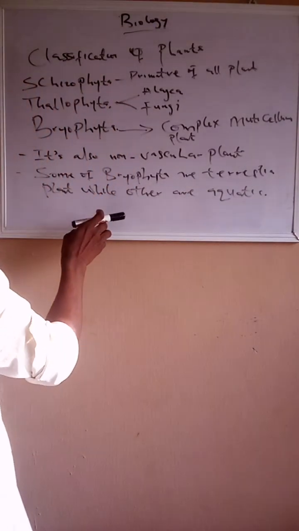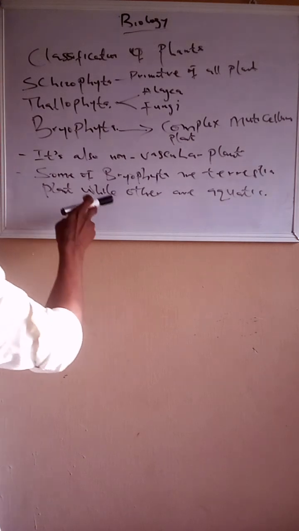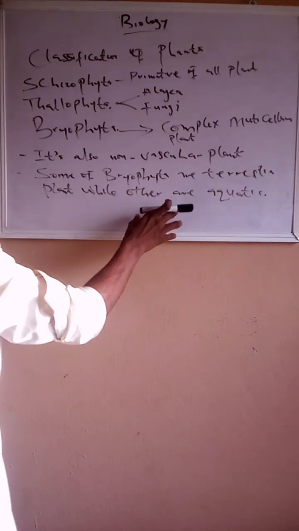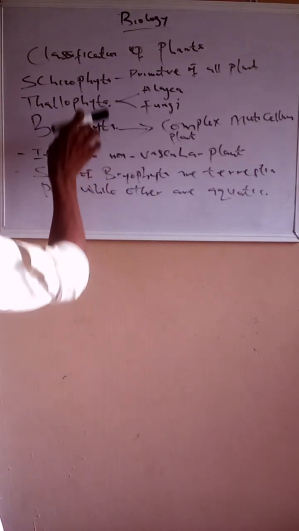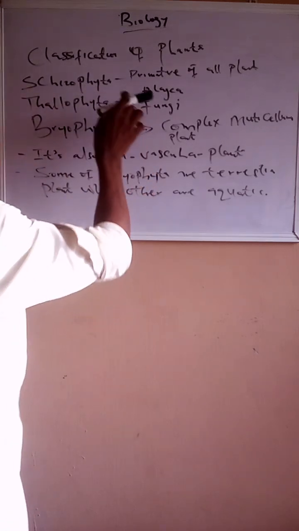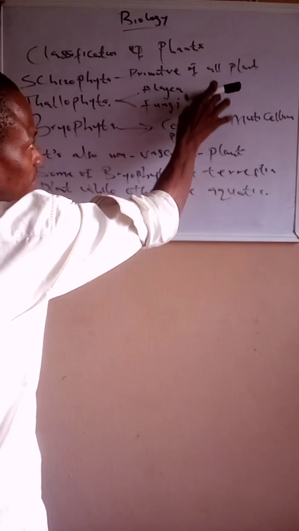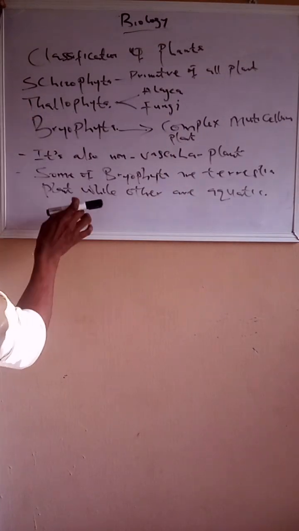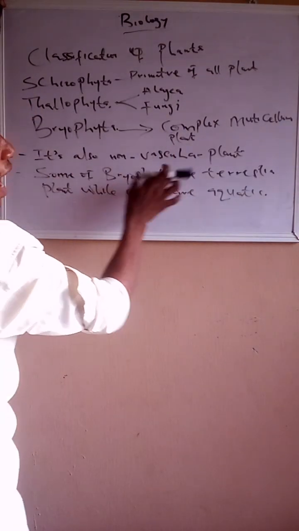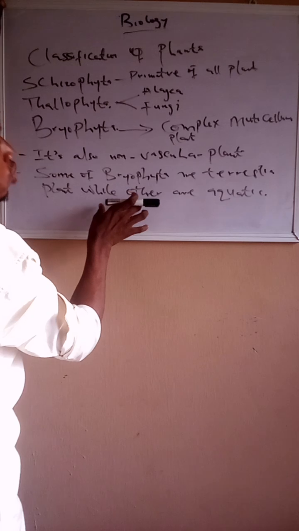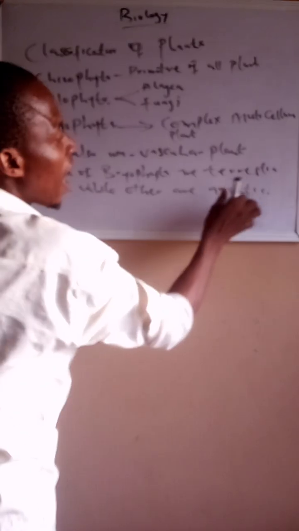Do not forget that another advanced characteristic of the bryophyta above the talophyta is that all the talophyta are aquatic plants, but in bryophyta, some are terrestrial plants, while others are aquatic plants.